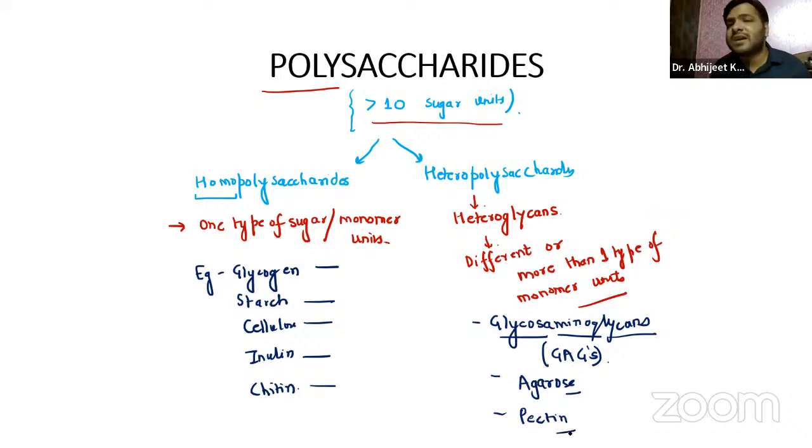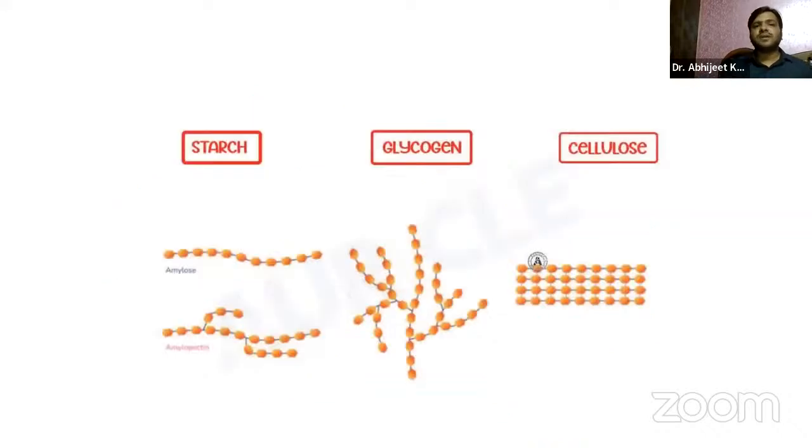So as of now, just try to make a flowchart in a very simple manner. So this is the classification of polysaccharides done. So yes, we have to study this one by one. Now coming on to the next one, guys. We'll be discussing the starch, glycogen, and cellulose. Again, guys, the picture is taken from the Oracle notes. All the important pictures along with the notes are typically very good, right? So just try to follow the notes as well along with what I'm writing. Just try to correlate with the notes given in the Oracle. They have beautifully drawn all the schematic diagrams, right?